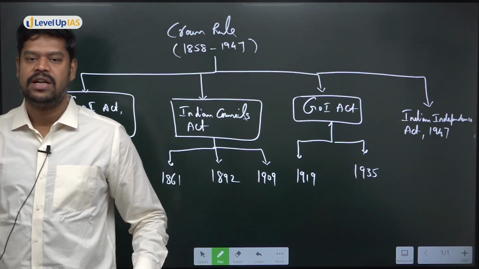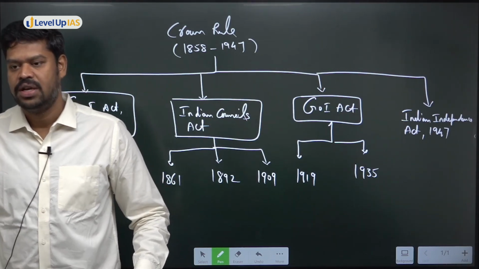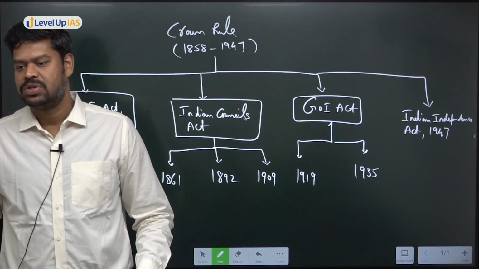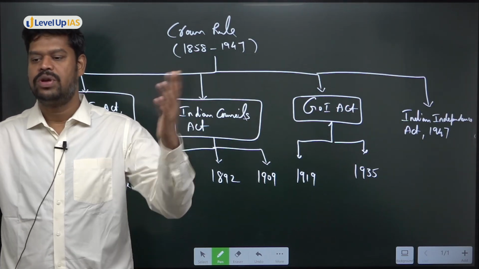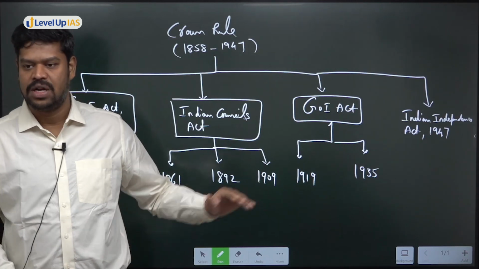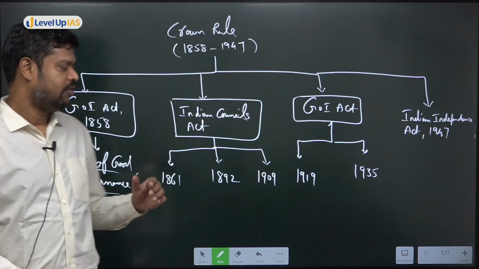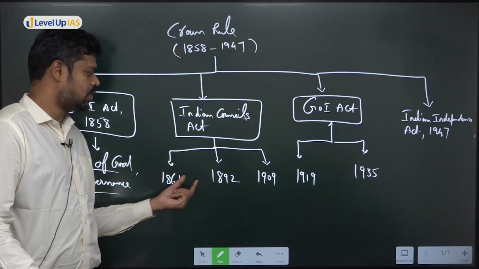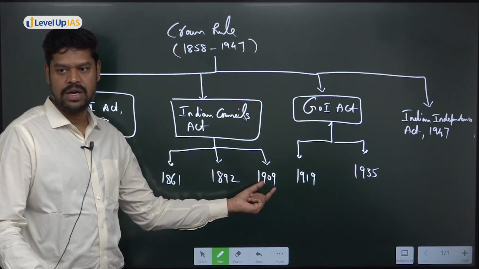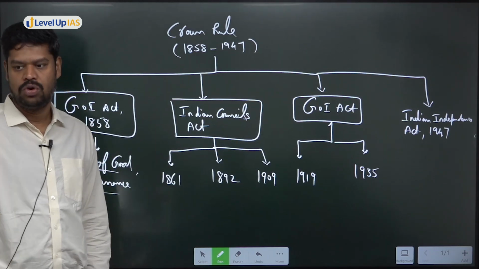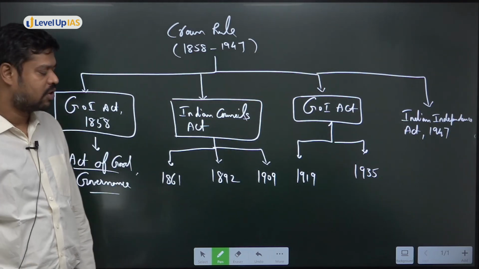Now try to understand, till the Charter Act of 1853, there was no representation. And even if there is representation, it was not largely broader, allowing many Indians to be part of it. So now they are trying to make it more representative in character, gradually. And if you see from 1861 to 1892 to 1909, it was gradually increasing in terms of representation. More and more local native Indians were part of these things.